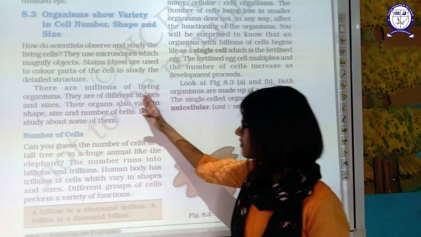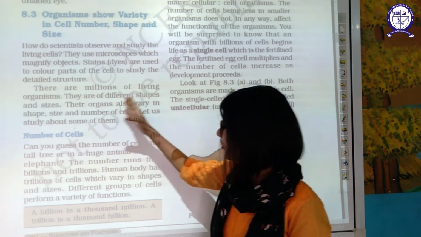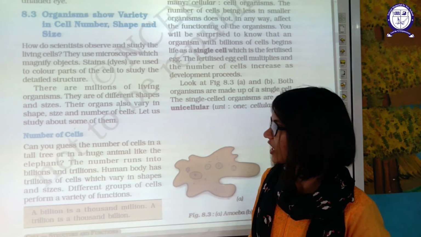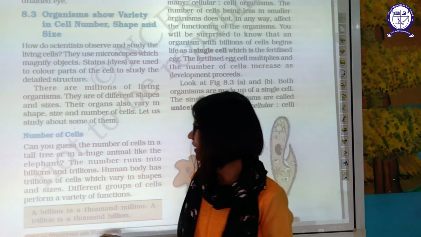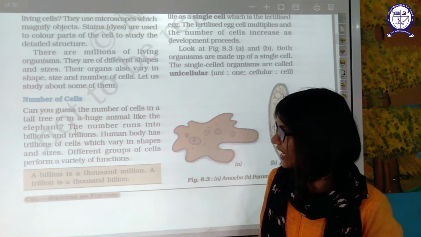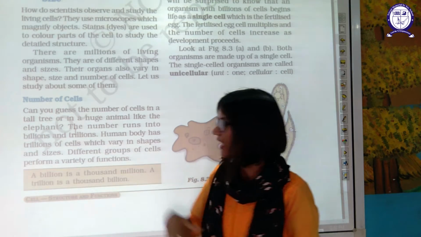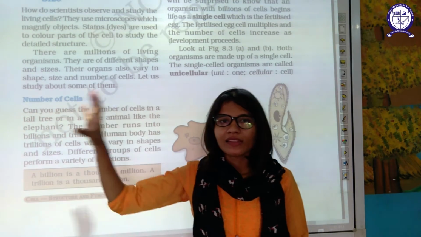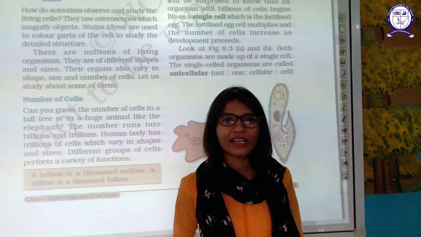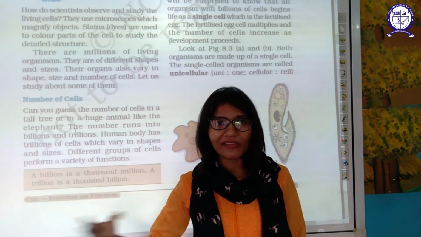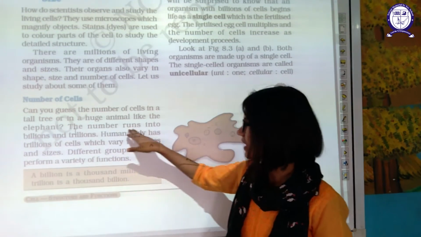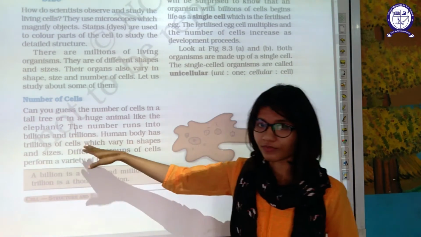There are millions of living organisms. They are of different shapes and sizes. We know that organisms also vary in shape, size, and number of cells. Let's study about them. First of all, the number of cells. Can you guess the number of cells in a tall tree or in a huge animal like an elephant? Can you compare the cells of an elephant with the cells of a bacterium? Obviously, an elephant will have more cells as compared to a small bacterium. The number runs into billions and trillions, right?